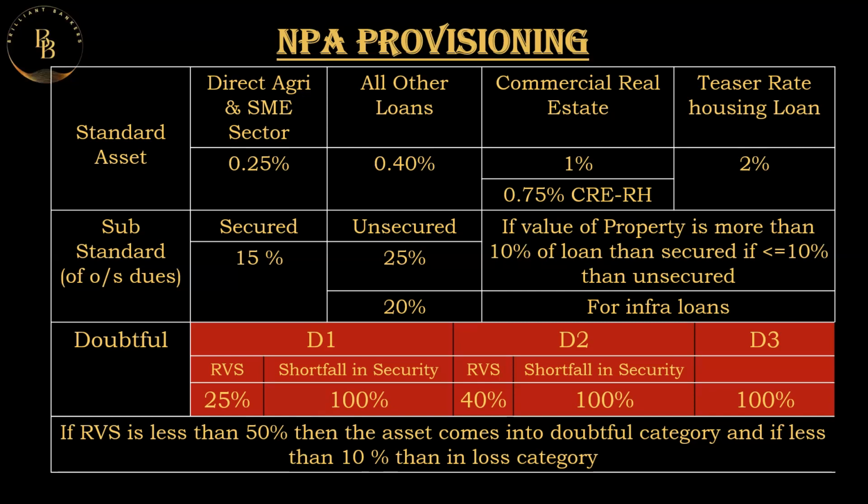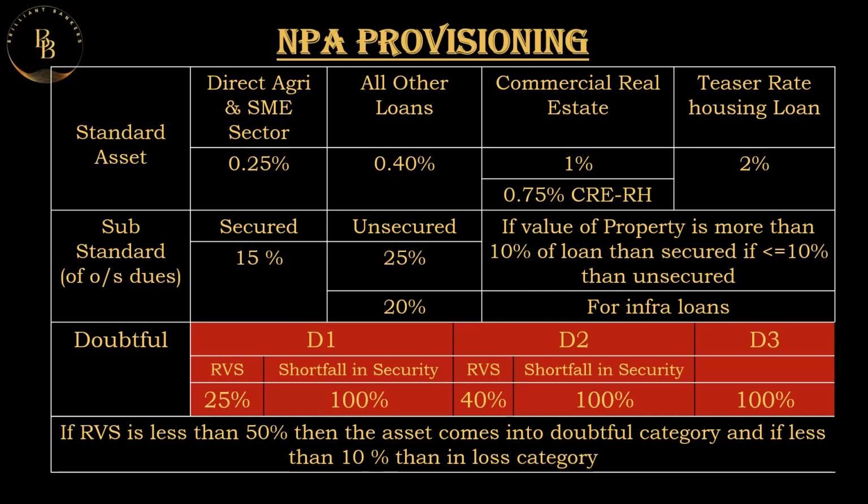If it is a secured loan, we maintain a 15% provision on the loan. And if it is an unsecured loan, a 25% provision is to be maintained. And in the case of an infrastructure loan, 20% is to be maintained. So in substandard loans, we maintain a provision of 15% if it is a secured loan. And the unsecured loan can be divided into two. In the case of infra loans, it is 20%, and any other unsecured loan, it is 25%.